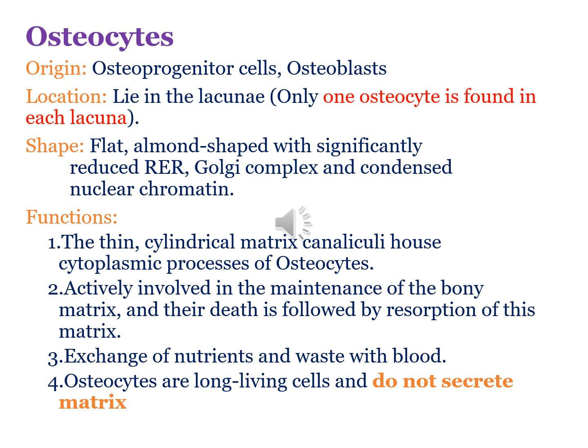When compared to osteoblasts, they are flat, almond shaped, and they have less rough endoplasmic reticulum and Golgi. They have a more condensed nucleus. These cells maintain the bone matrix, and their death is followed by rapid matrix resorption. Osteocytes express a different array of genes compared to osteoblasts. Osteocyte products such as the protein sclerostin and certain cytokines help in bone remodeling.